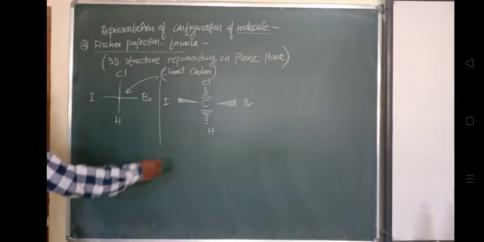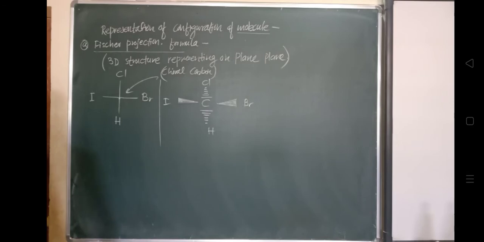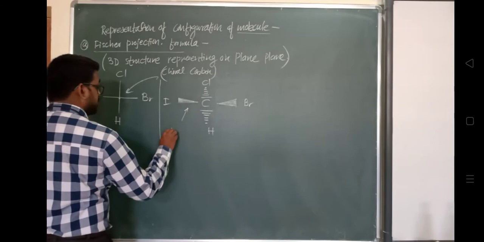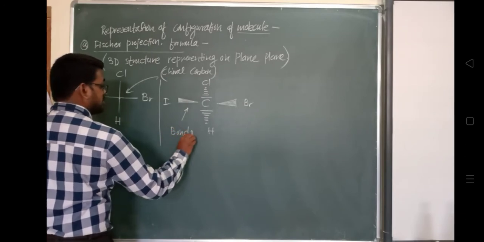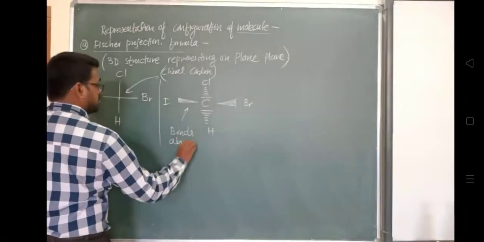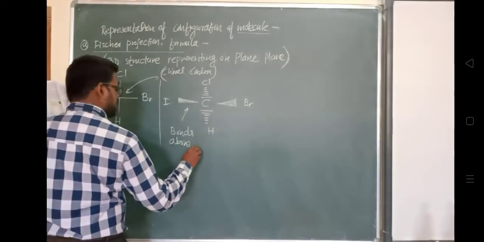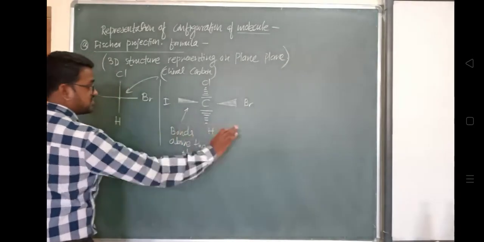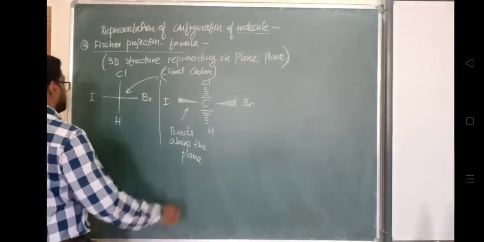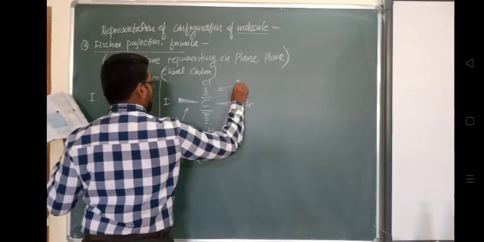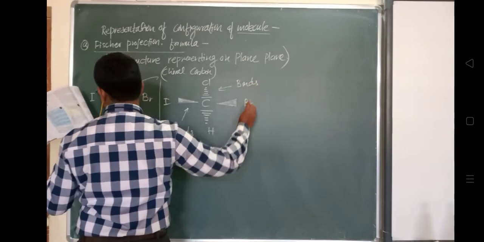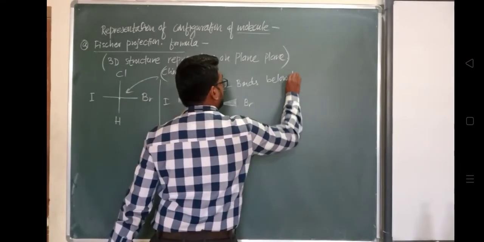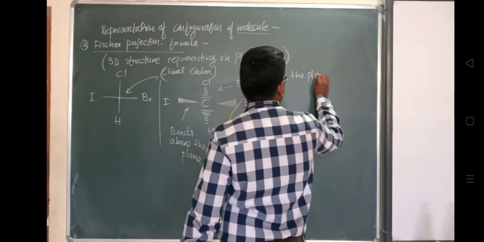So this is the bond above the plane. For your reference, I will write once again. These are the bonds above the plane. This is the flat plane, and these will represent the bonds below the plane, so one can easily understand.